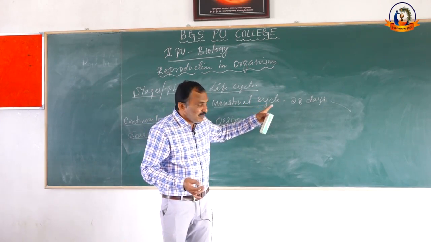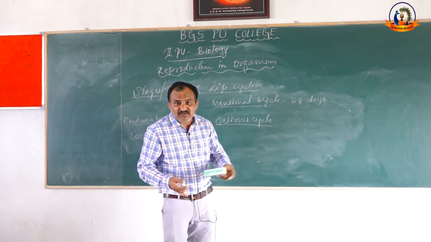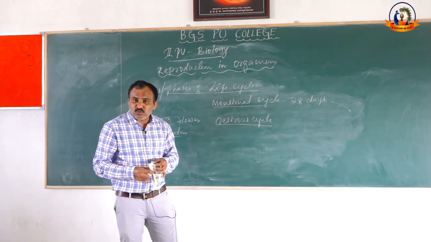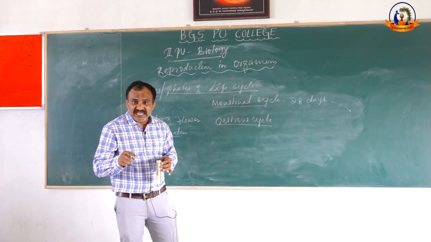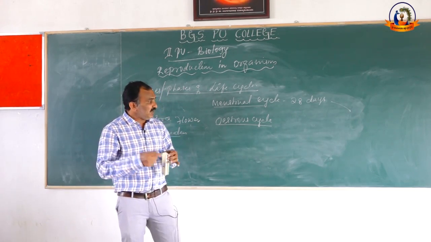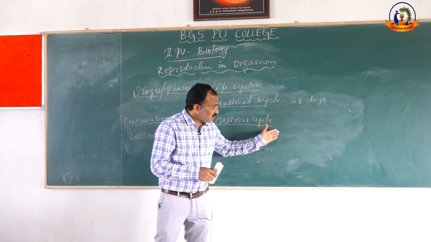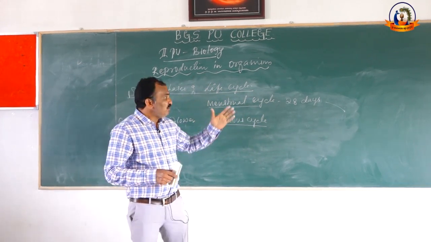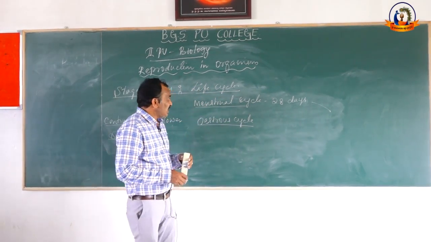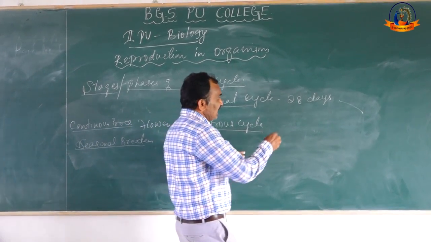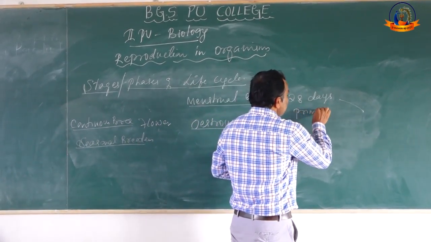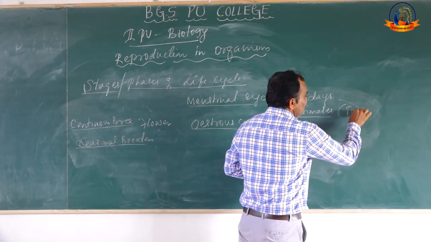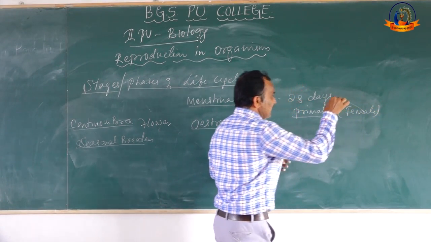The menstrual cycle takes place once in every 28 days of the reproductive phase, and the estrus cycle may take place once in 3 months, 6 months, 9 months, or once in a year in a female organism. An example for the menstrual cycle is primates, like human females.